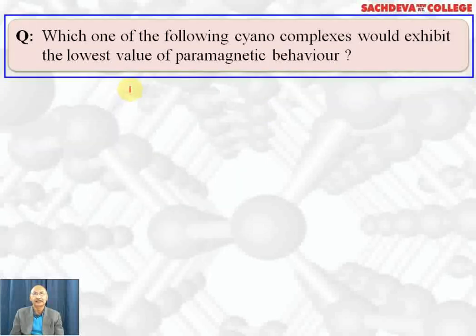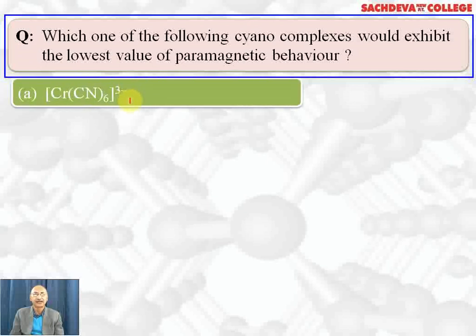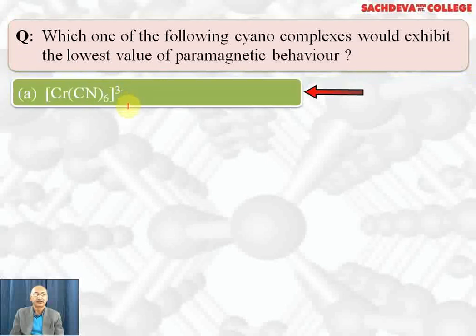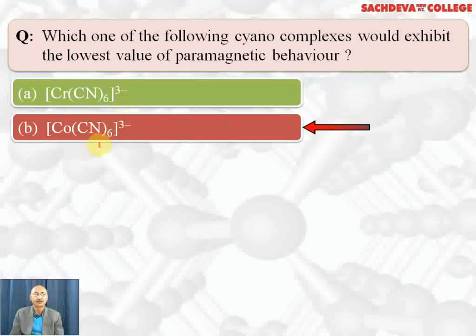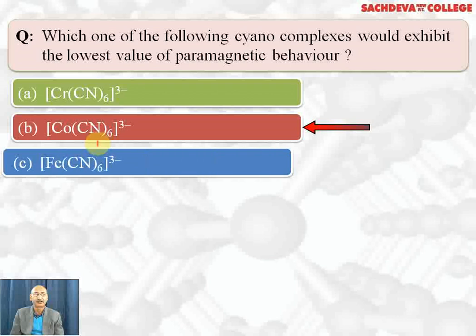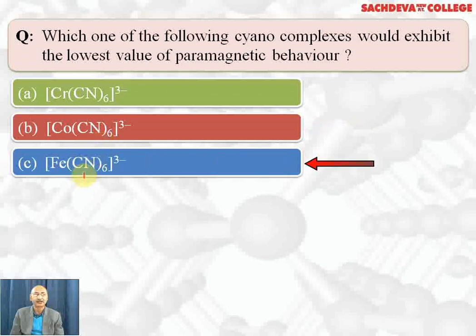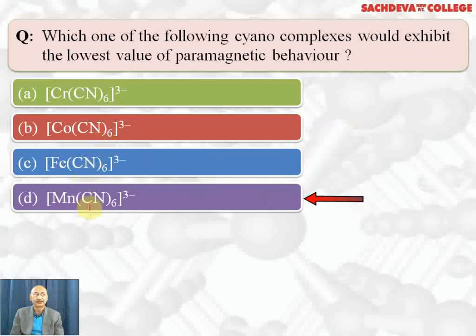Which one of the following cyano-complexes would exhibit the lowest value of paramagnetic behavior? The first one is [Cr(CN)6]3-. The second one, hexacyanocobaltate(III). This is hexacyanoferrate(III). This is hexacyanomanganate(III). The correct answer is B part.